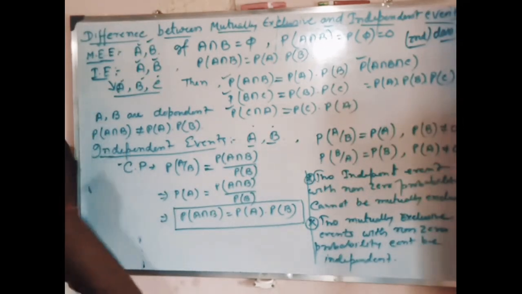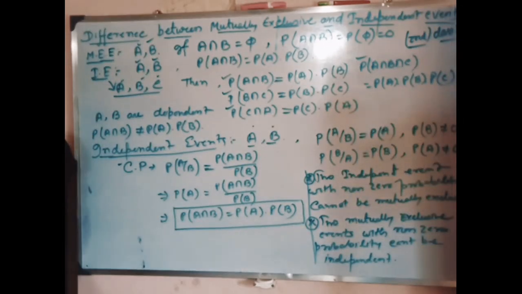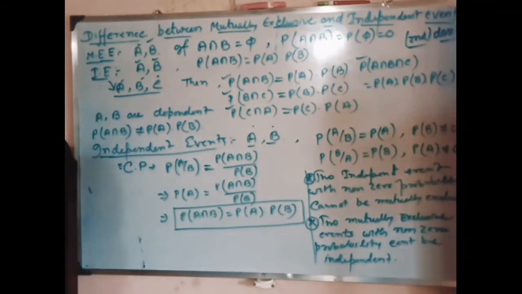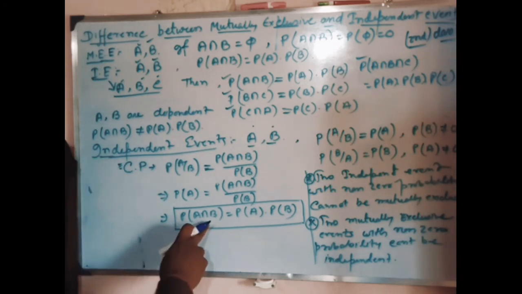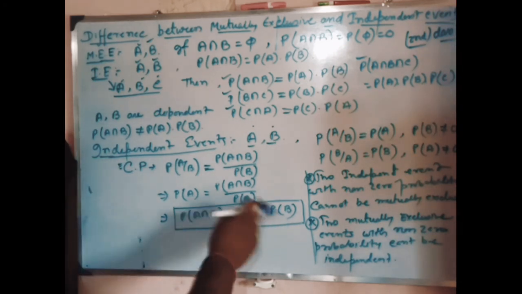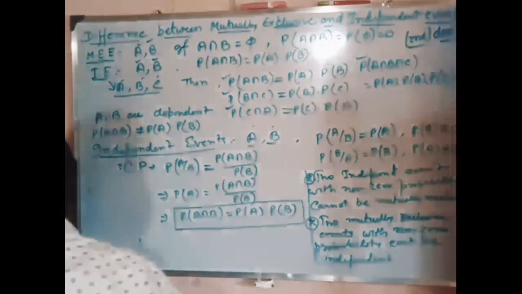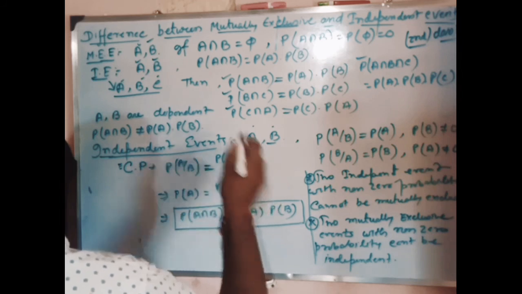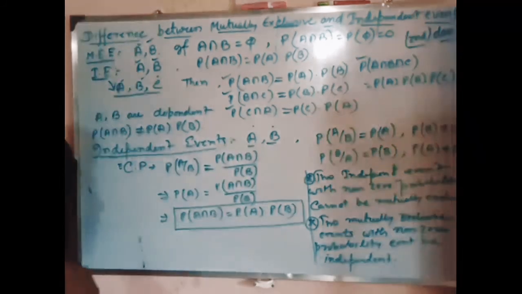Now from conditional probability, how does it come? Next one proof we have to remember, that is probability of A intersection B equal to probability of A, probability of B. Now how does it come? Probability of A by B is equal to probability of A intersection B by probability of B. From conditional probability we know, you can check it out from my previous video.